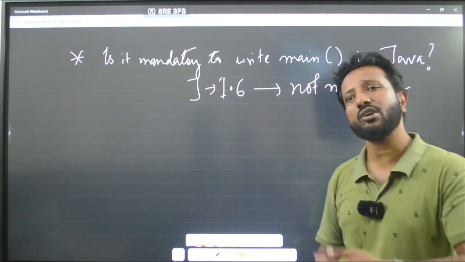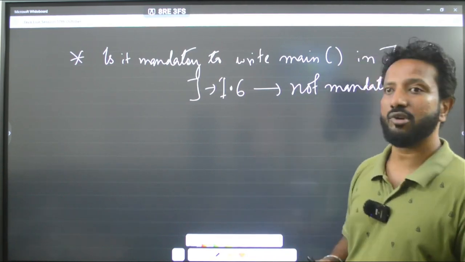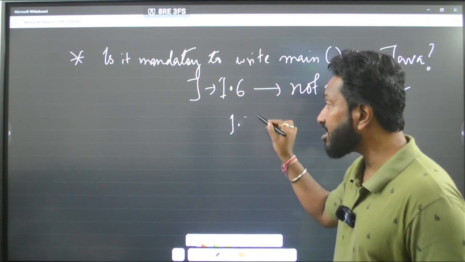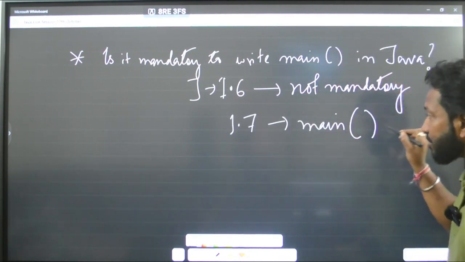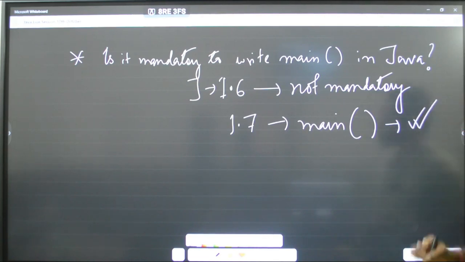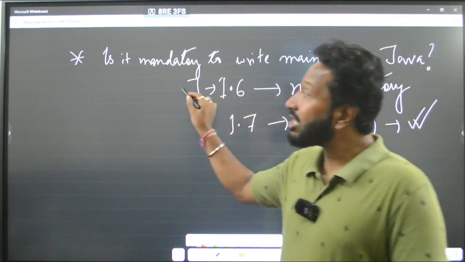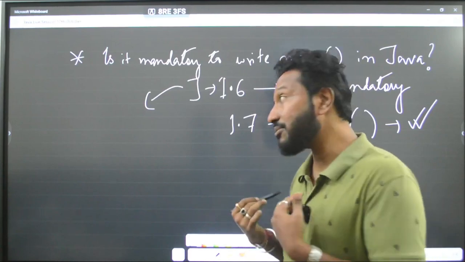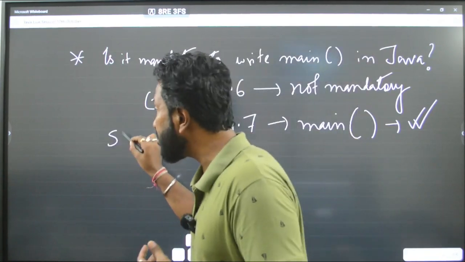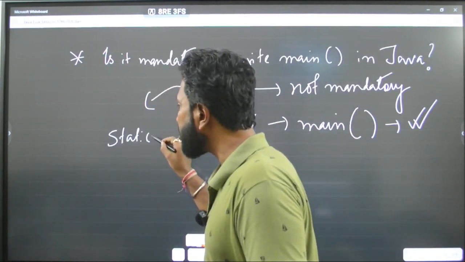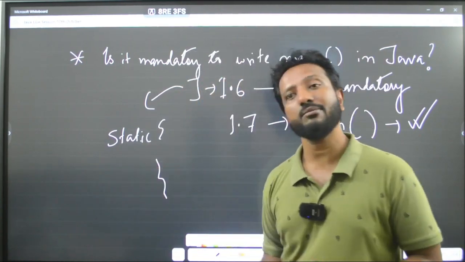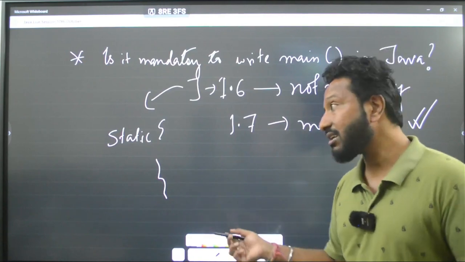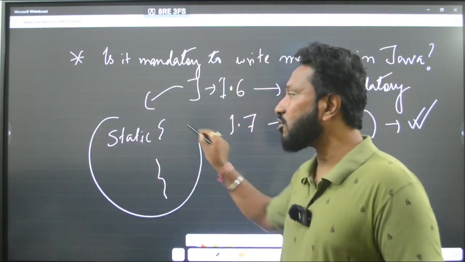It was really not mandatory till version 1.6. From version 1.7, the main method or the main function was actually made mandatory. Till 1.6, when I was learning Java, we used the static block to run our code. It was running fine, absolutely fine. After that, the static block has been given a proper purpose now.